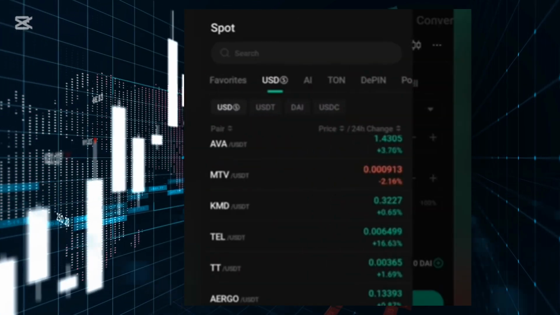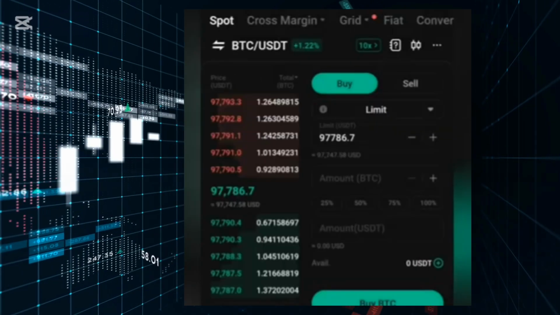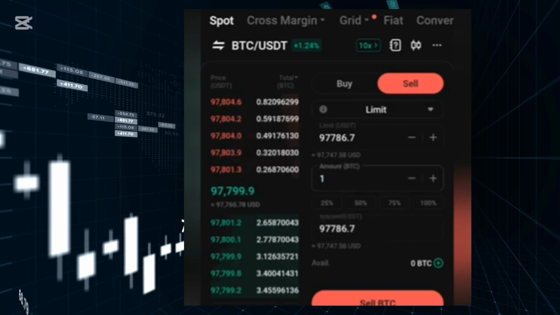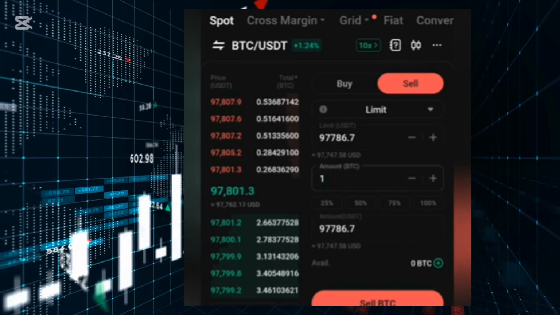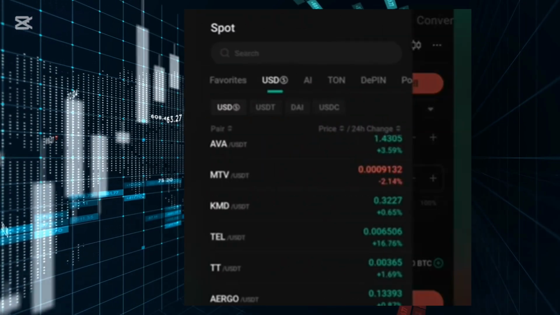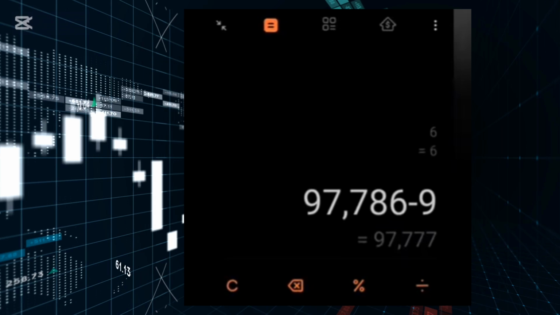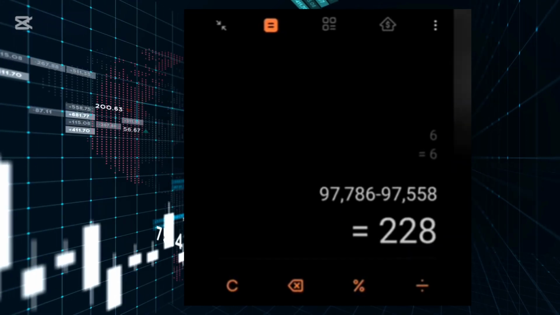If you buy BTC DAI at $97,558, and then go to BTC USDT and sell at 97,786, let's do the math now: 97,786 minus 97,558.